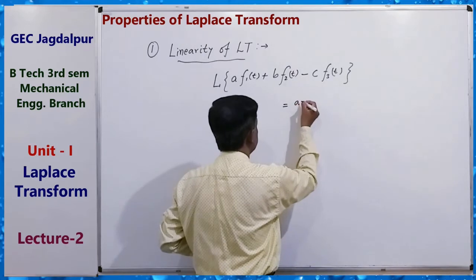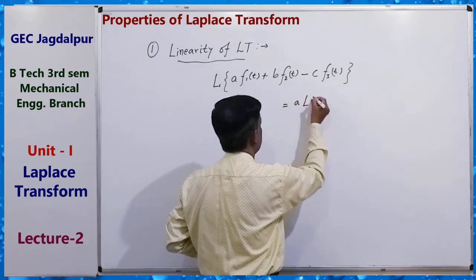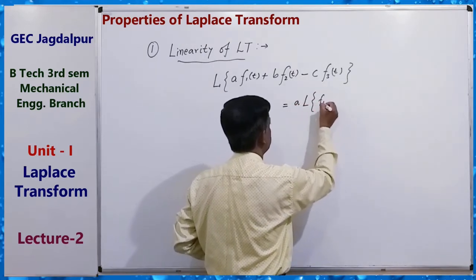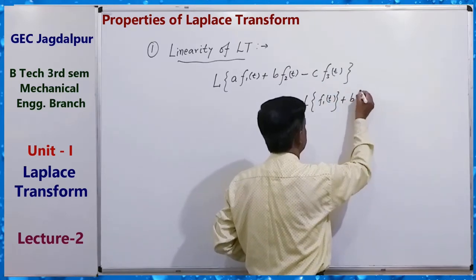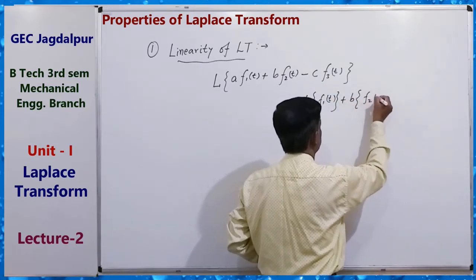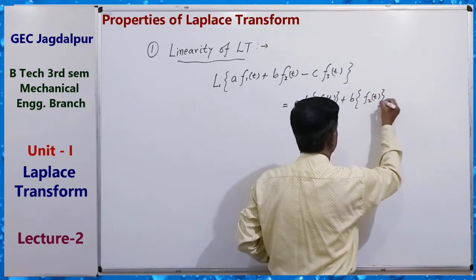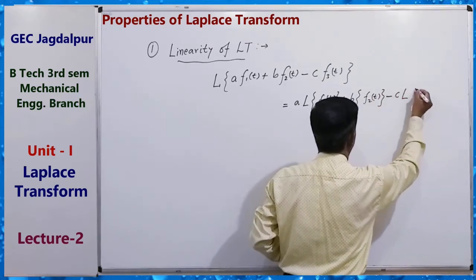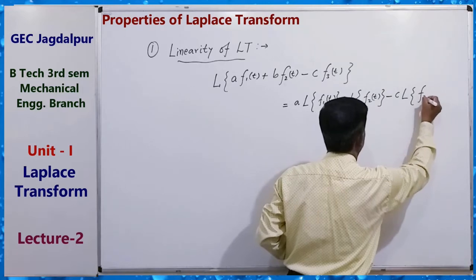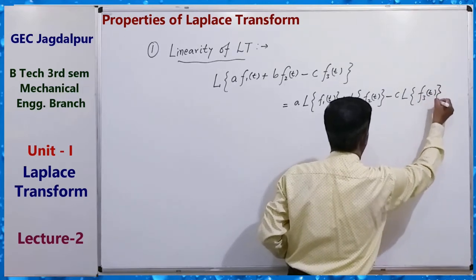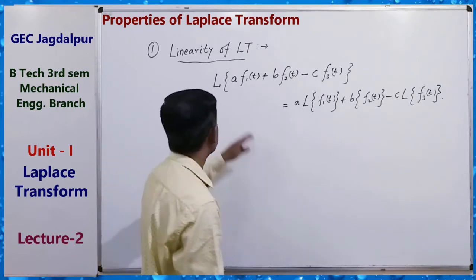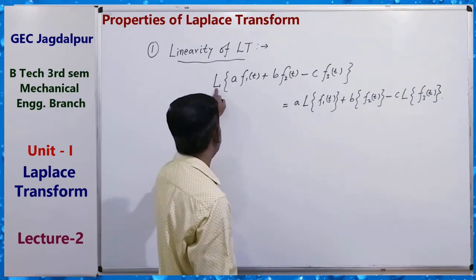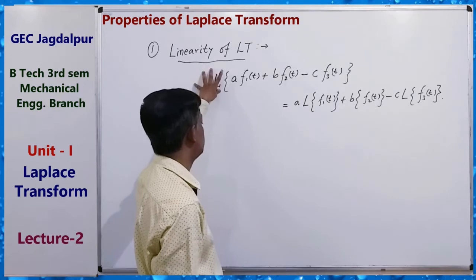So a L{f1(t)} plus b L{f2(t)} minus c L{f3(t)}. This is the linearity property. Linearity property means the operator, this is the Laplace operator.